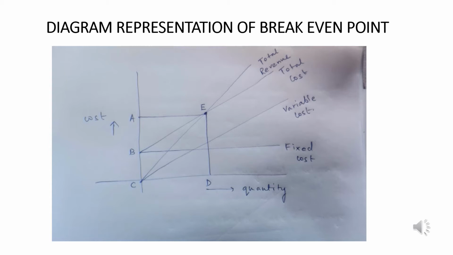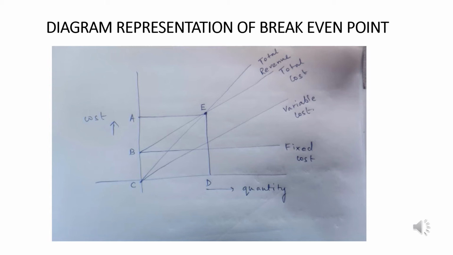If you see carefully, from C to D is the area we were talking about as the loss region, and from D onward, as we move across the axis, we find the organization moving towards the profit region.